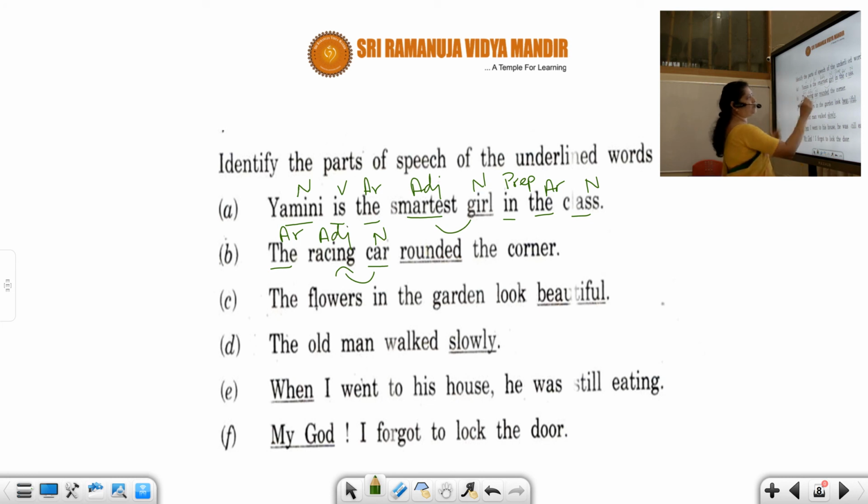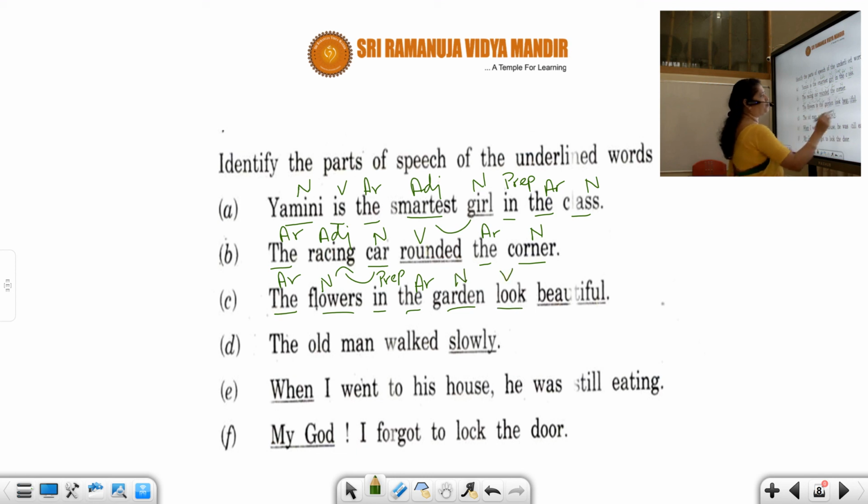Rounded. Rounded means you can see moving. So this is verb, students. The is article. Corner is noun. Place. Name, place, animal, thing. So place. The flowers, article. Flowers, noun. In the garden. In is preposition. The is article. Garden is noun.